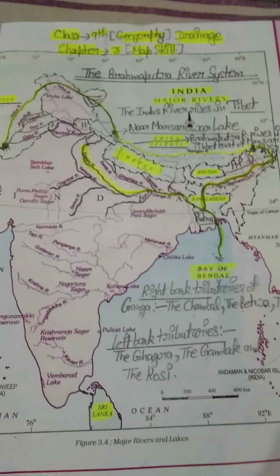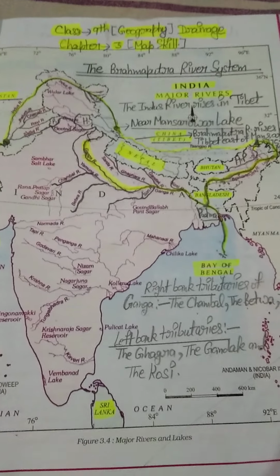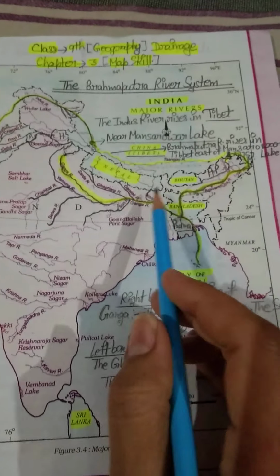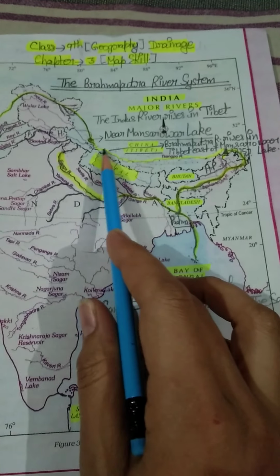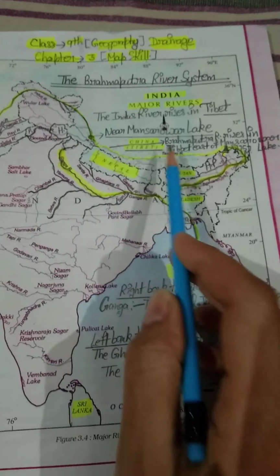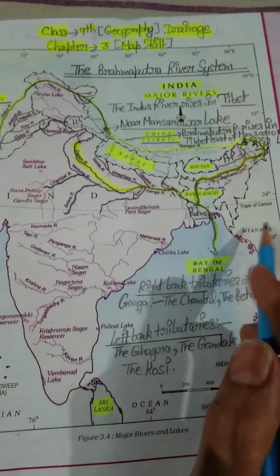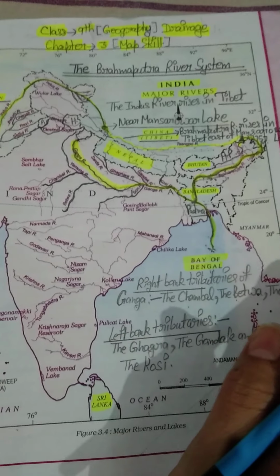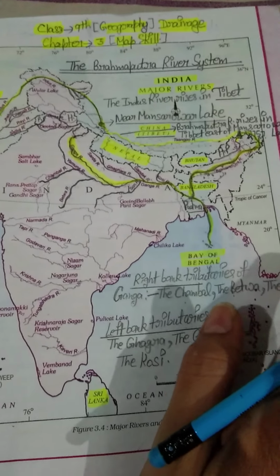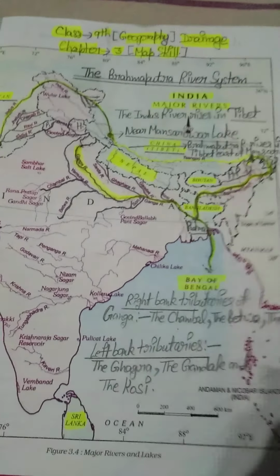Okay students, so today you have to prepare this map. Just frame the complete course of Brahmaputra river like this, and write all these important points also. And after preparing your map, you have to paste this map in your geography notebook as you always do. Okay, just attend one more page.